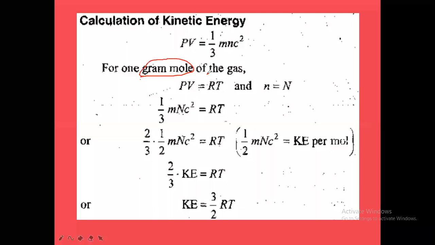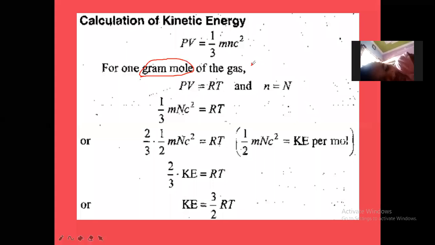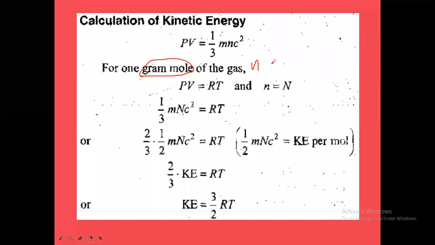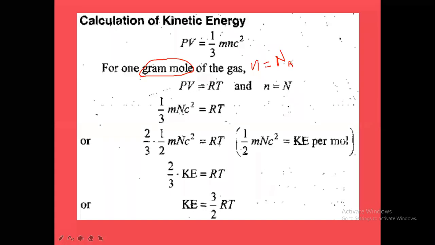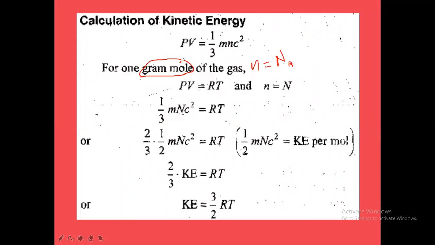So for 1 mole of the gas, what will be the number of molecules? The number of molecules will be equal to the Avogadro number. The Avogadro number is 6.023 into 10 power 23. So Na means the Avogadro number here. If you take 1 mole of the gas, what will be the n value here? Small n is equal to the Avogadro number. So for 1 gram mole of the gas, the number of molecules is equal to the Avogadro number.